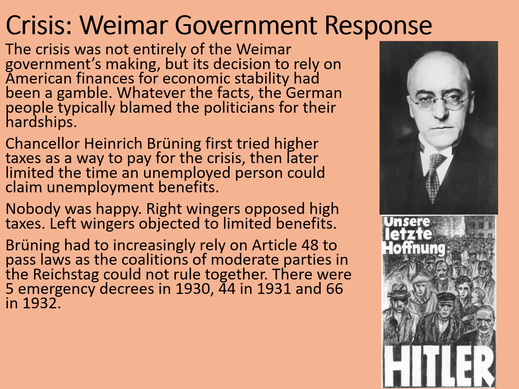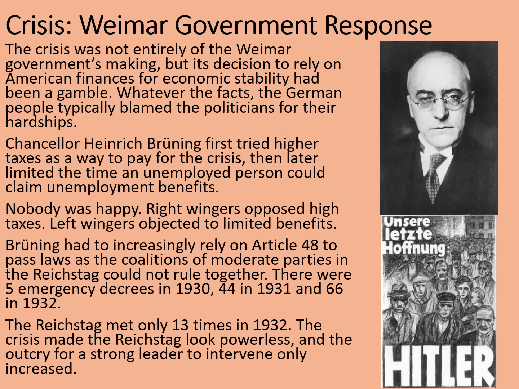Article 48 was where the president could rule by decree without a Reichstag vote. There were 5 emergency decrees in 1930, but 44 in 1931, and this rose further to 66 in 1932. The Reichstag met only 13 times in 1932, as they couldn't agree anyway. The crisis made the Reichstag look powerless, and the outcry for a strong leader to intervene only increased. And that's more or less what was happening anyway, what with the use of Article 48.